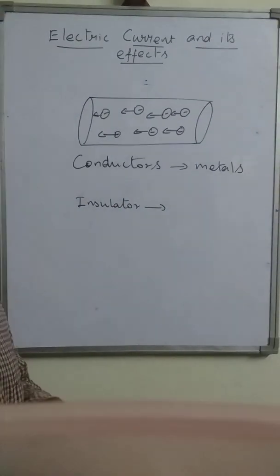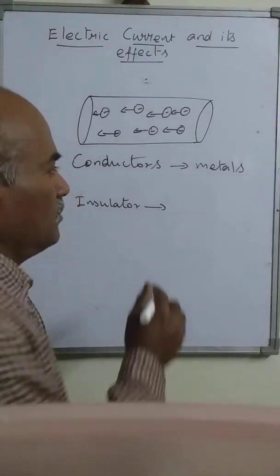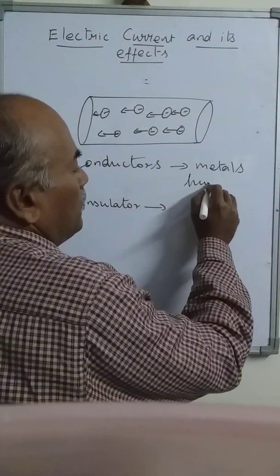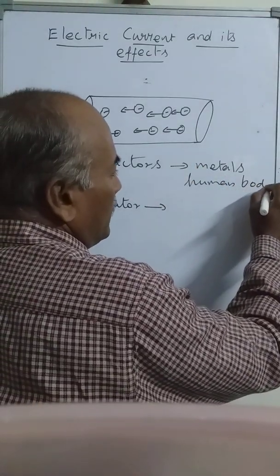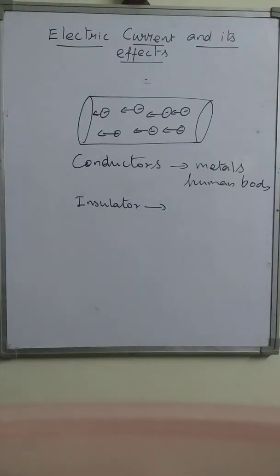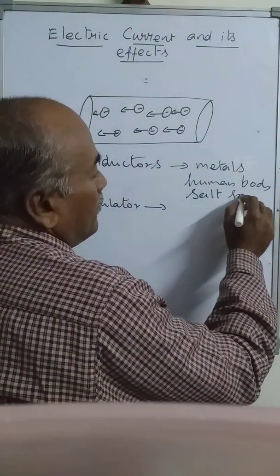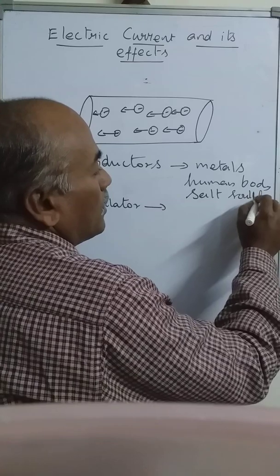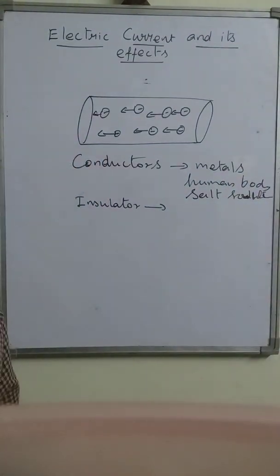Other than these metals, we have some other things, like the human body, which is also a good conductor, and salt solution, which is also a conductor of electricity.